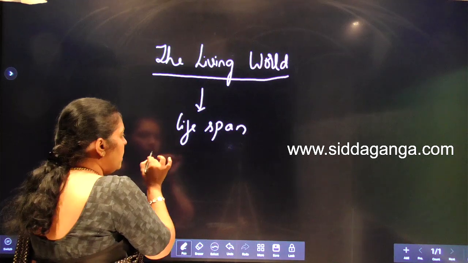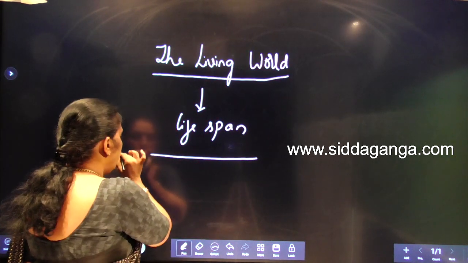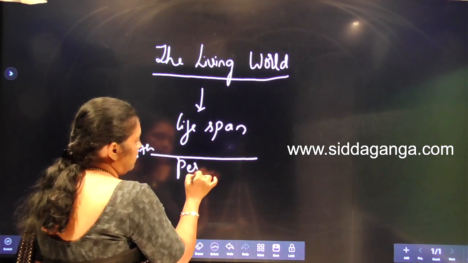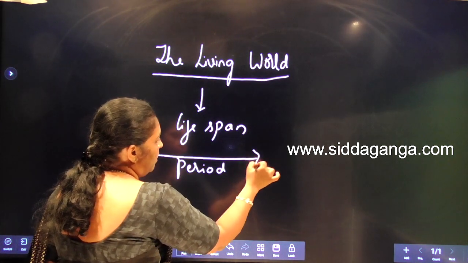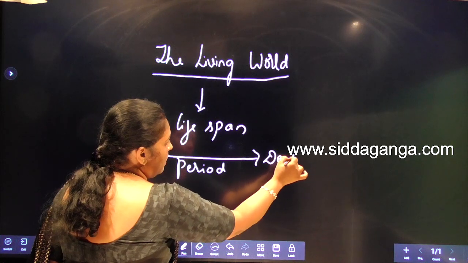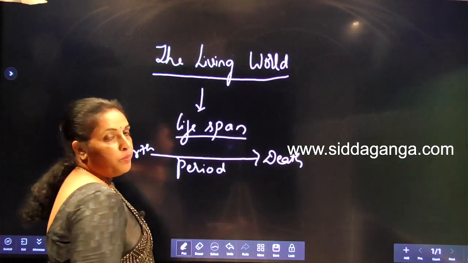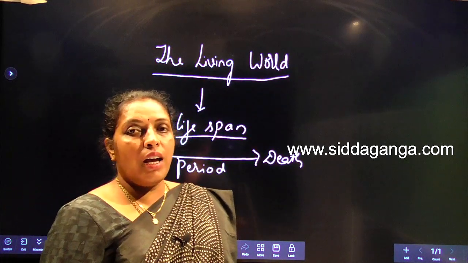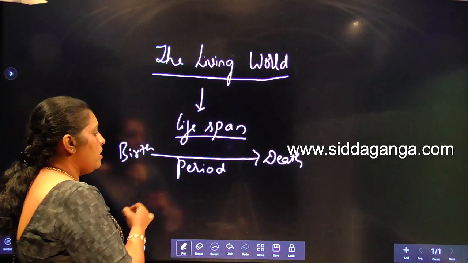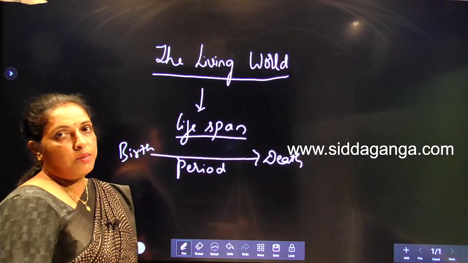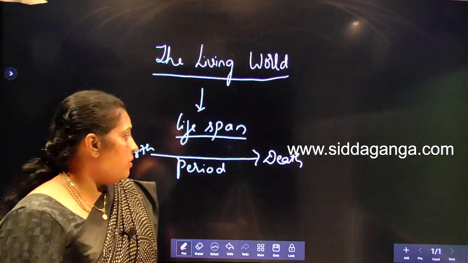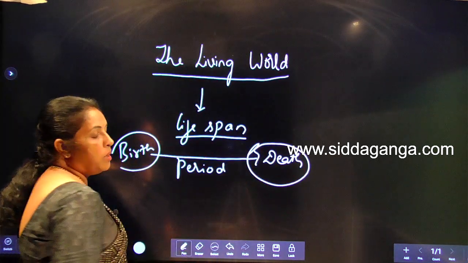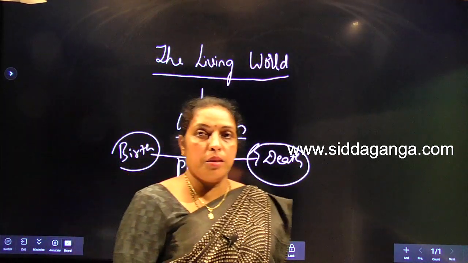It's the period between birth and death. We call it lifespan. The things which have a lifespan are considered living organisms or living things. The one which has birth and death, we consider a living thing.